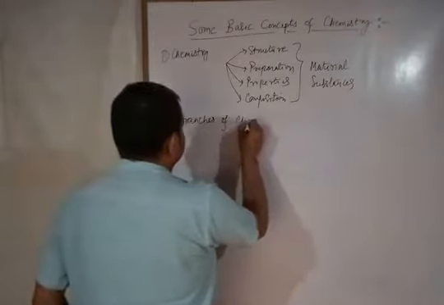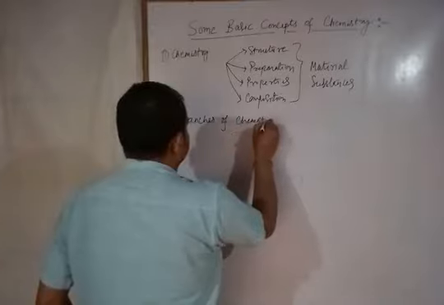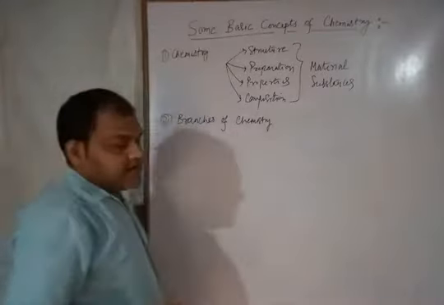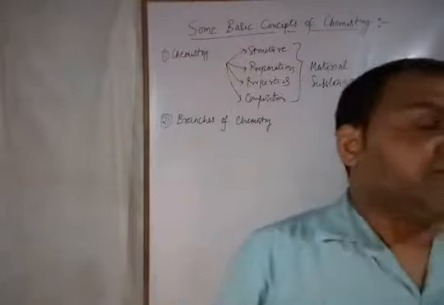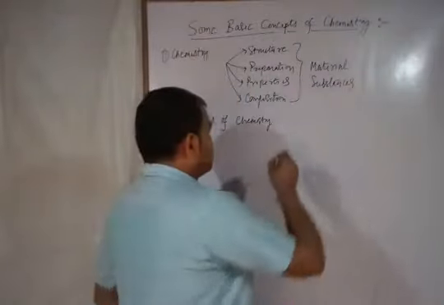Now the second thing is branches of chemistry. For study purposes, basically we categorize chemistry into 3 parts.